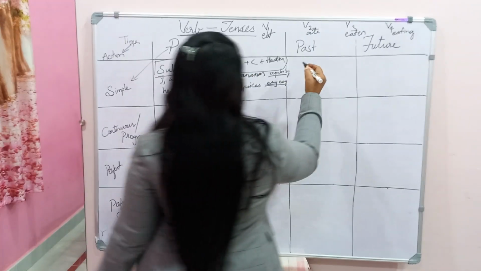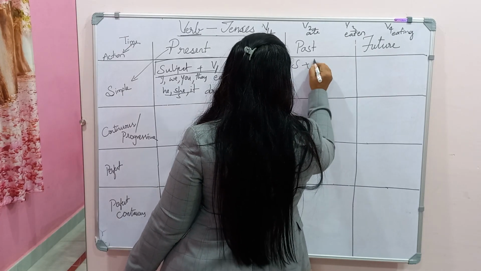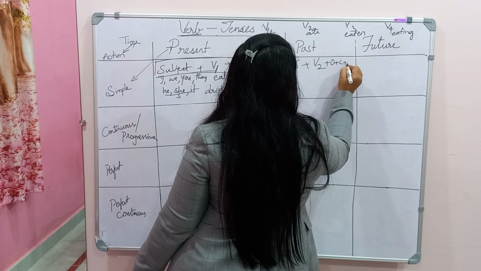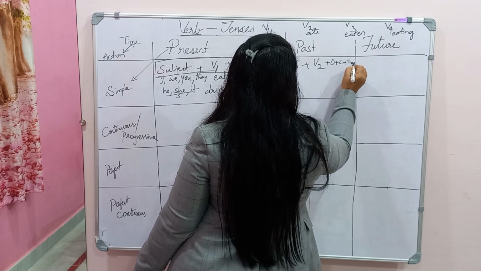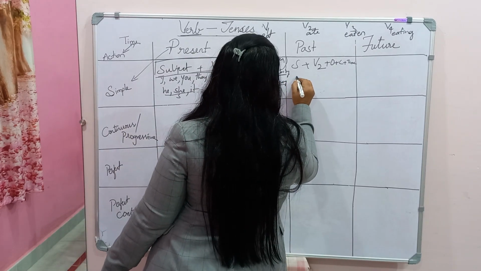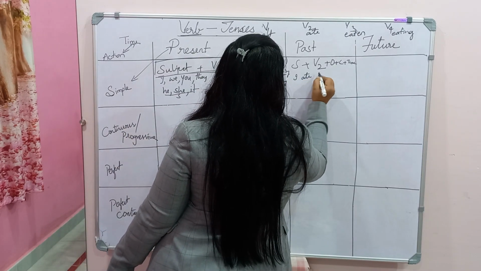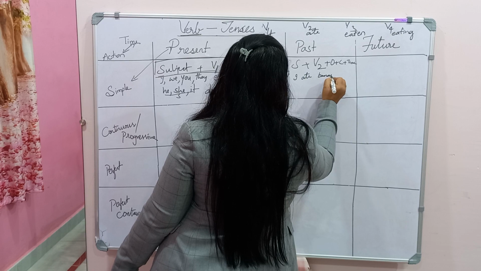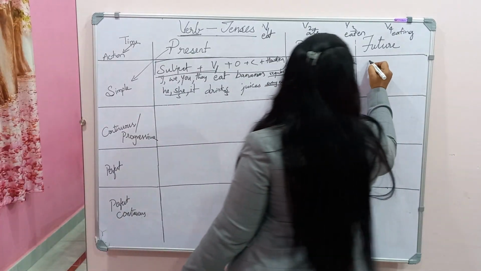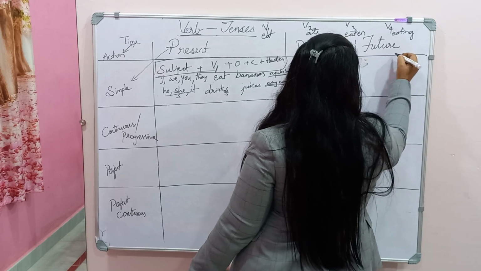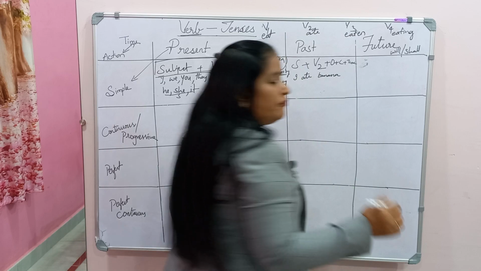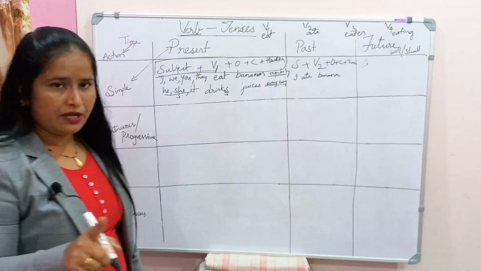So simple past: subject plus verb 2 should come, then object, complement, and sometimes we indicate the time here. Some time is given. For the same sentence, if you take, I ate banana. So future tense. Future in the sense, please do remember, we have seen it is will or shall which comes for the future.